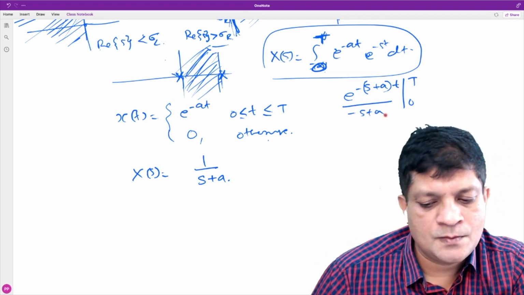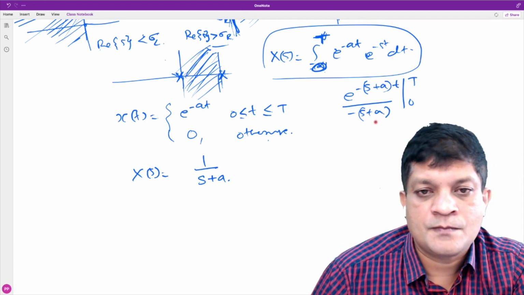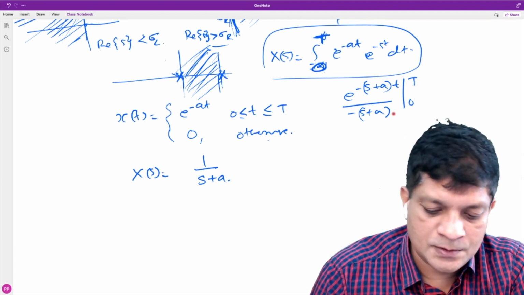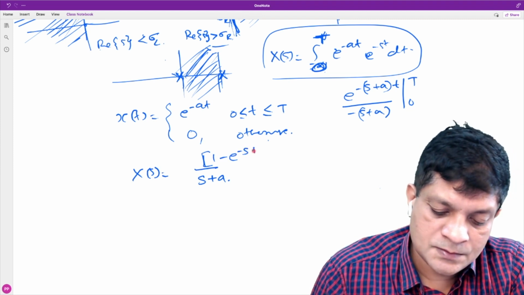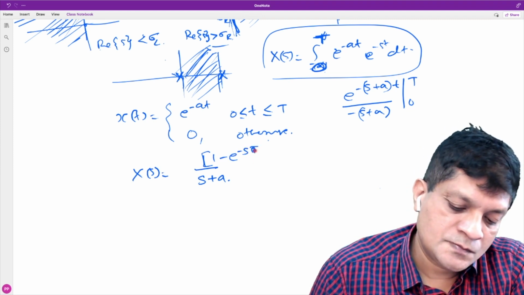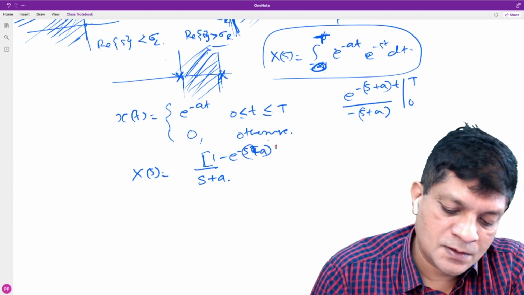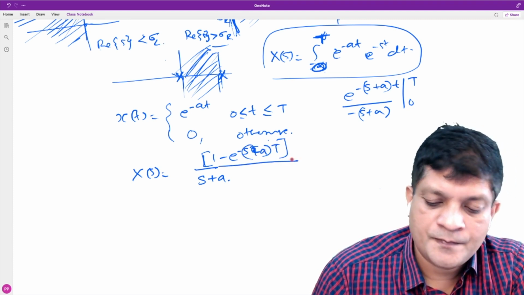Is it? When you compute this, you will get 1 minus e to the power minus (s plus a) into T, divided by s plus a. Okay. That is straightforward.